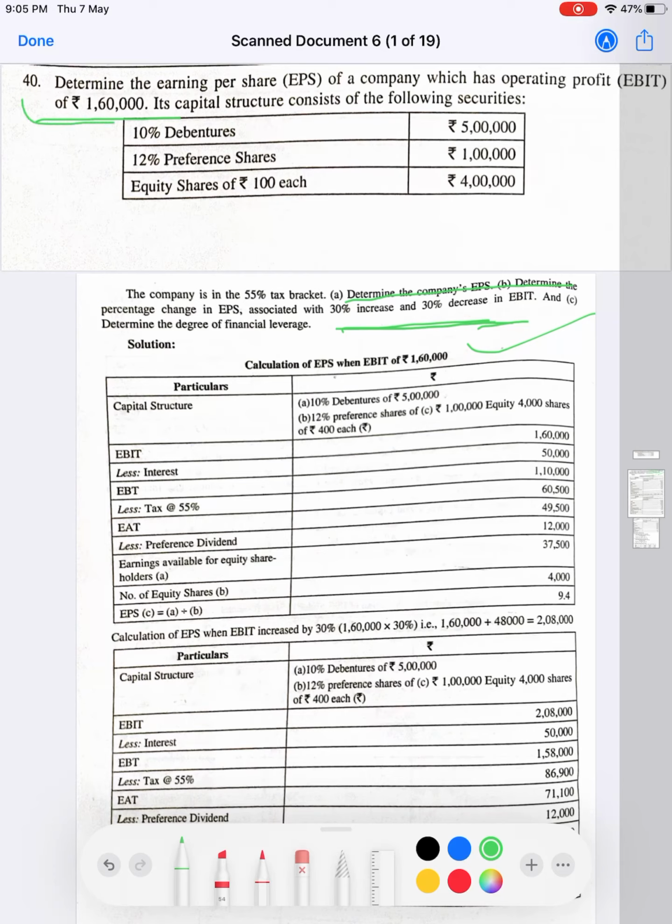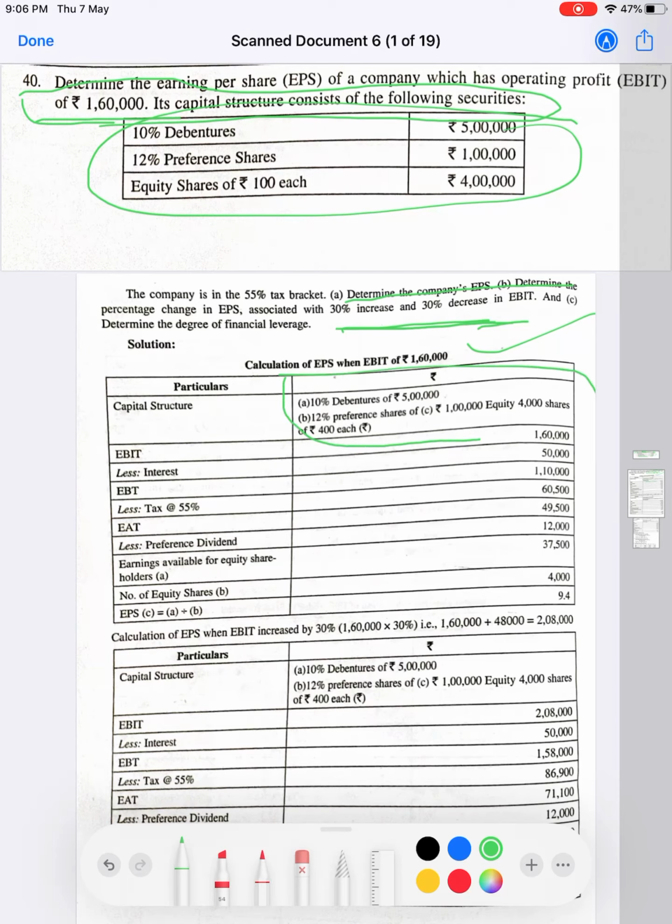First, let us go for the fundamental one where EBIT is 1,60,000 and the capital structure consists of 5 lakhs, 1 lakh and 4 lakhs respectively for the debentures, preference shares and equity shares. The capital structure remains unchanged here, but EBIT keeps on changing. When EBIT is 1,60,000, let us calculate the EPS first.